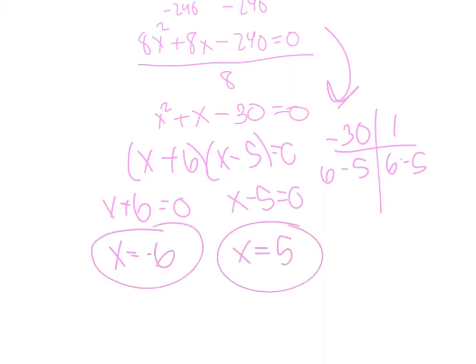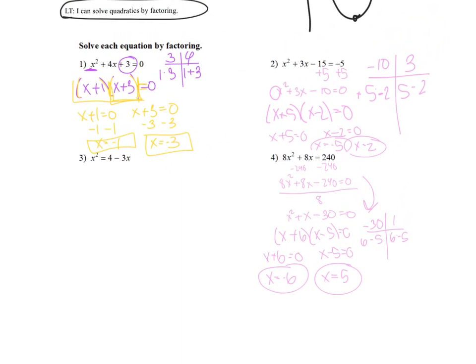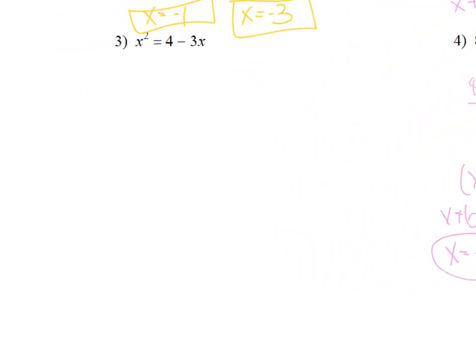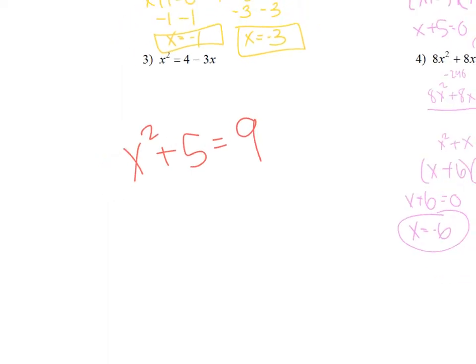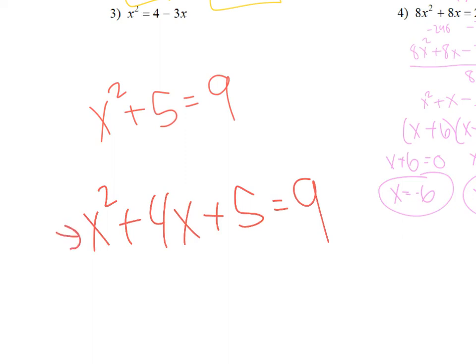Okay, so you might be asking, well, what's the difference between yesterday and today? Well, yesterday I gave you something that looked like this: x squared plus 5 equals 9. And today you're getting something like x squared plus 4x plus 5 equals 9. What's the difference? Today we have the linear term, this term right here, okay?